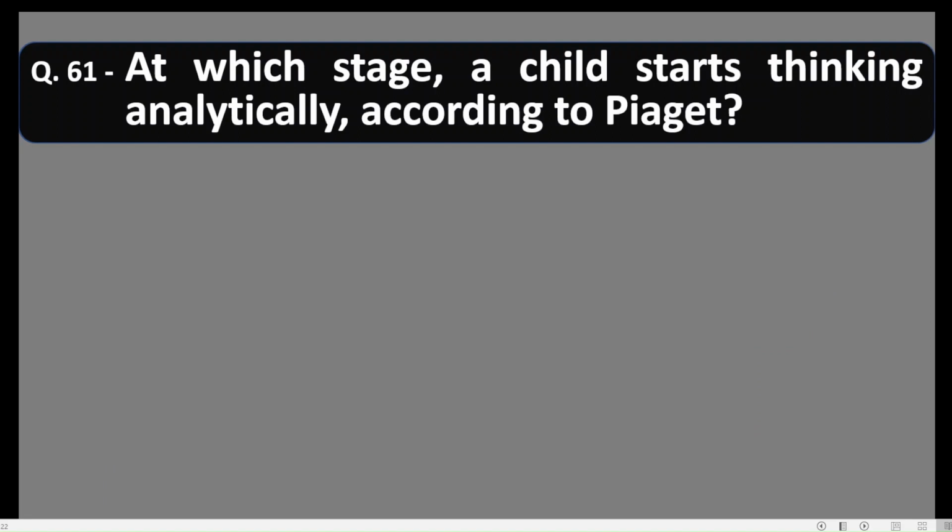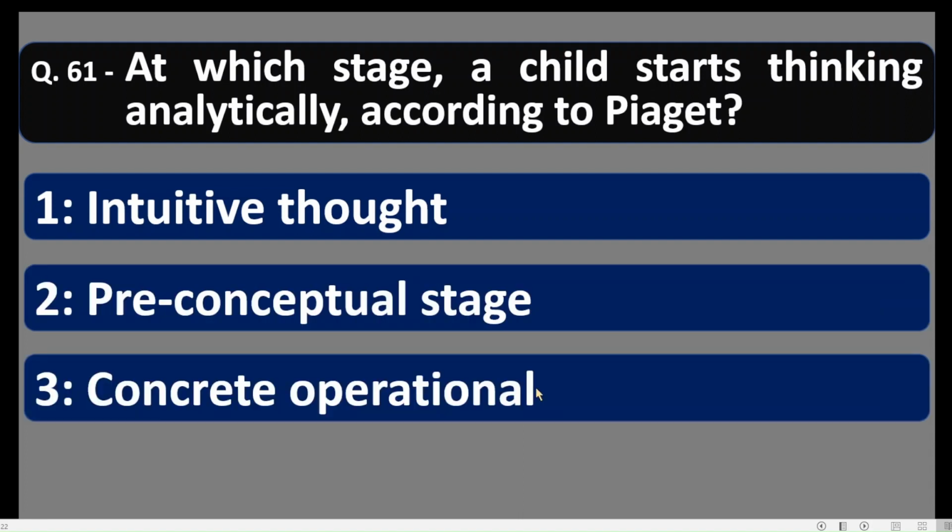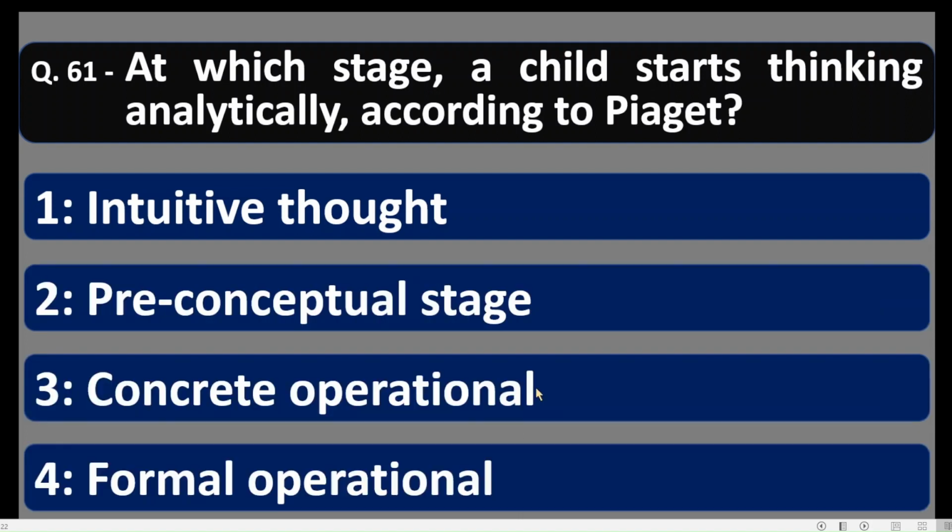Question number 61. At which stage does a child start thinking analytically according to Piaget? Friends, we know that Piaget has developed the theory of cognitive development of a child, and he has given different stages of cognitive development of a child. Let us see the options. Number 1, intuitive thought. Number 2, preconceptual stage. Number 3, concrete operational stage. Number 4, formal operational stage. The correct option is formal operational stage.